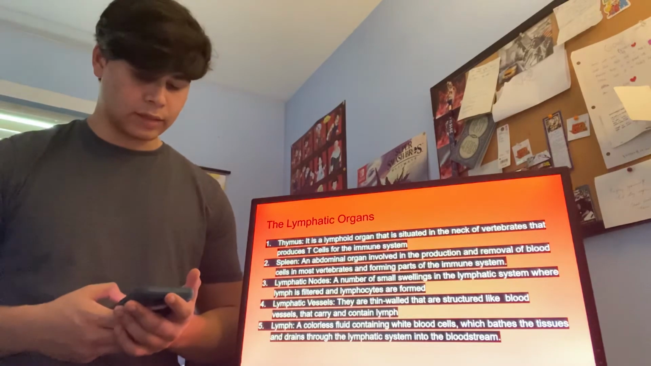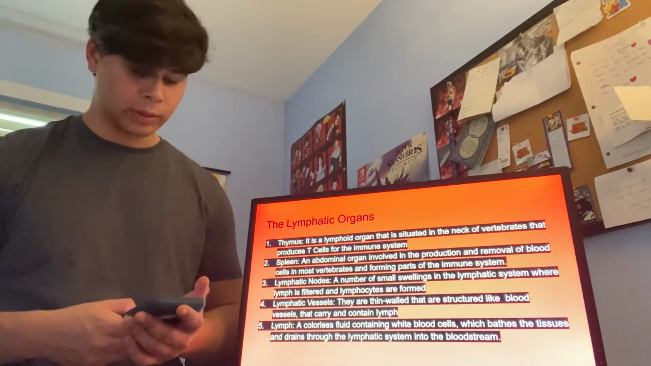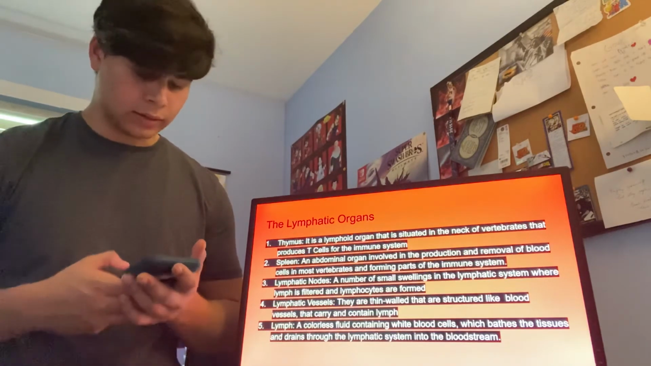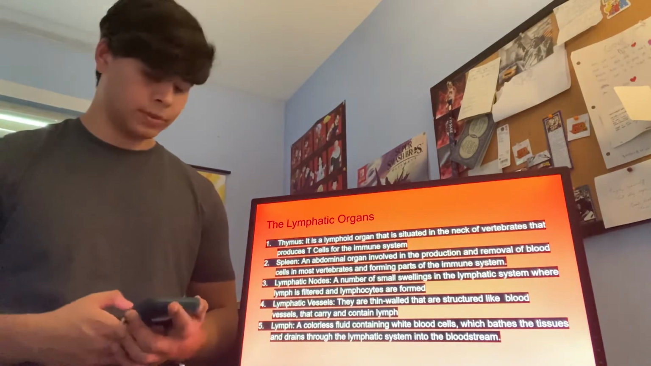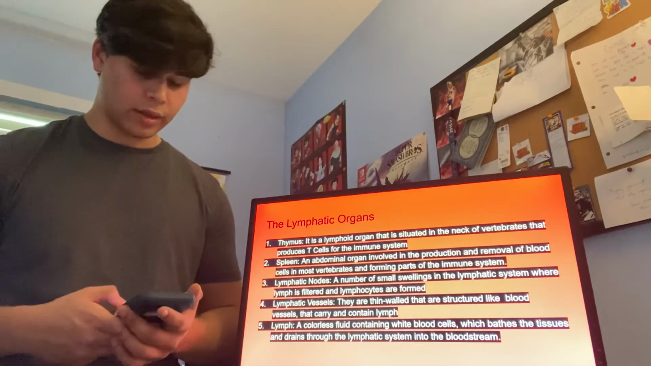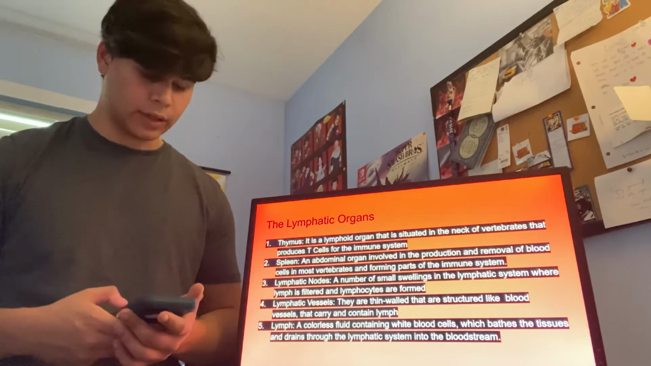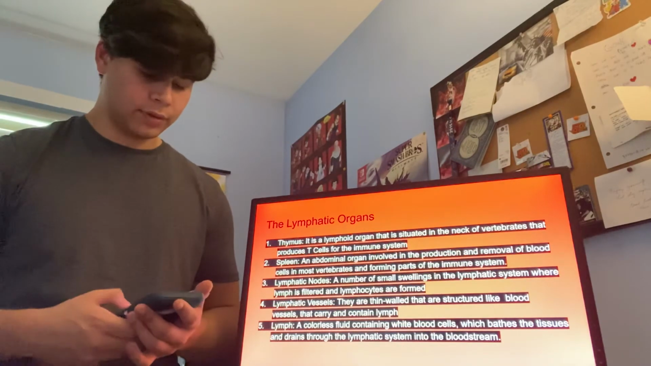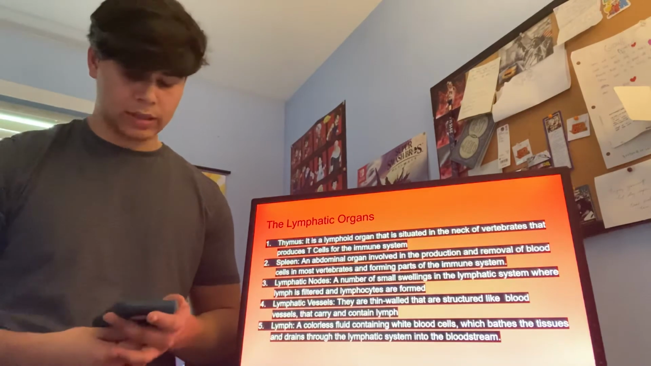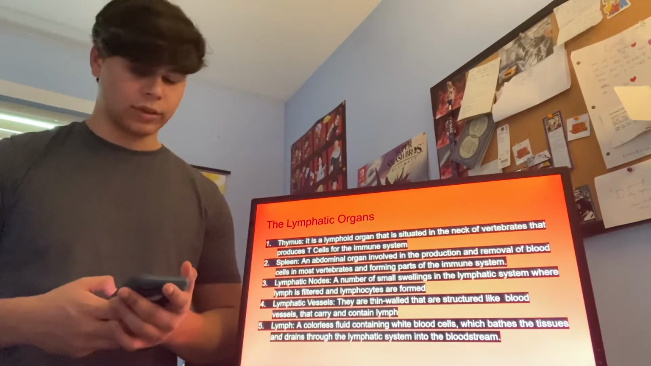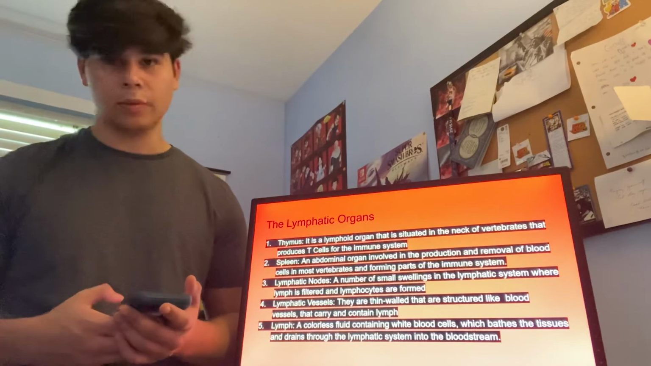The third one is the lymphatic nodes, a number of small swellings in the lymphatic system where lymph is filtered and lymphocytes are formed. Lymphatic vessels are thin-walled and structured like blood vessels, and they carry and contain lymph. And the last one is lymph, a colorless fluid containing white blood cells, which bathes the tissues and drains through the lymphatic system into the bloodstream.